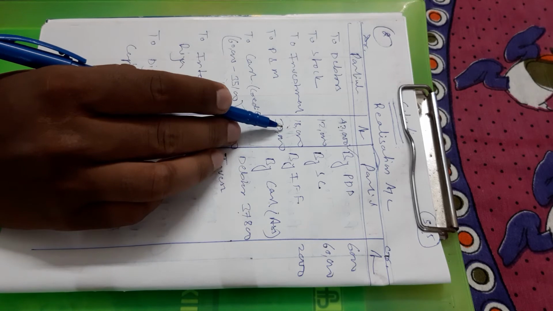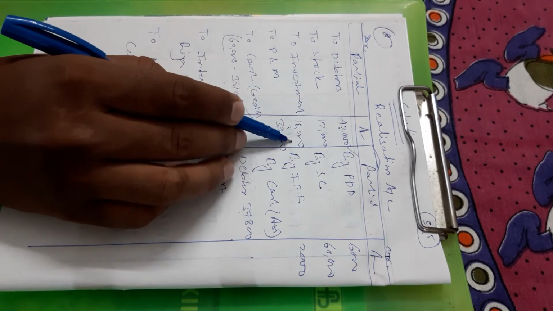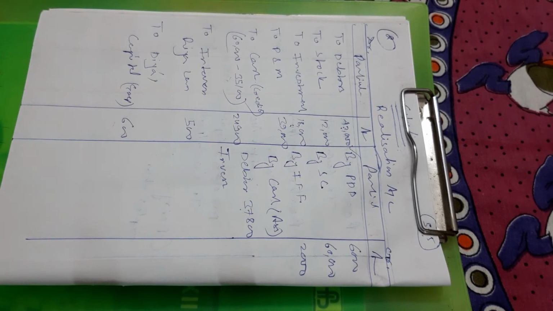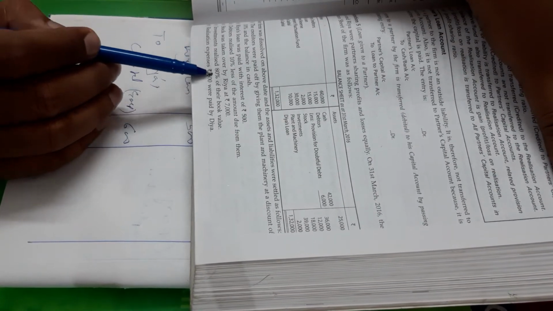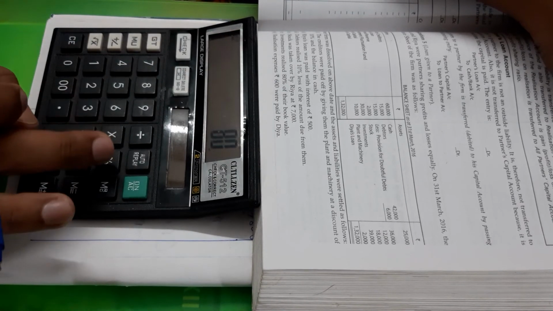Investment was 18,000. The question already says investment realizes 80% of their book value. 18,000 is the base amount, then 80% of it is 14,400.